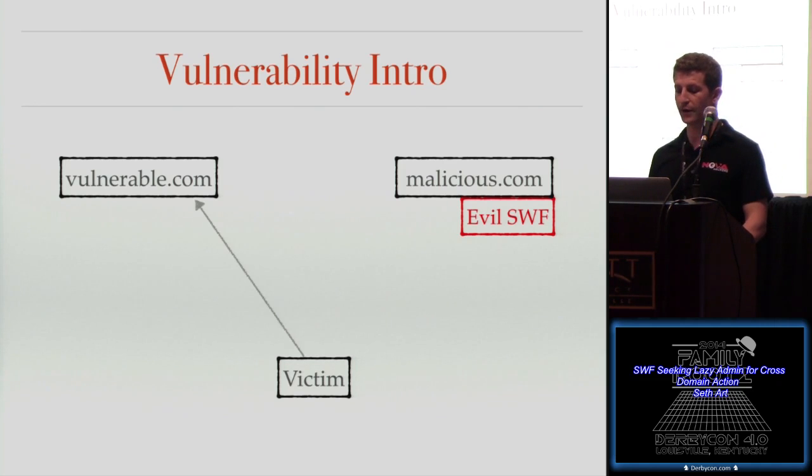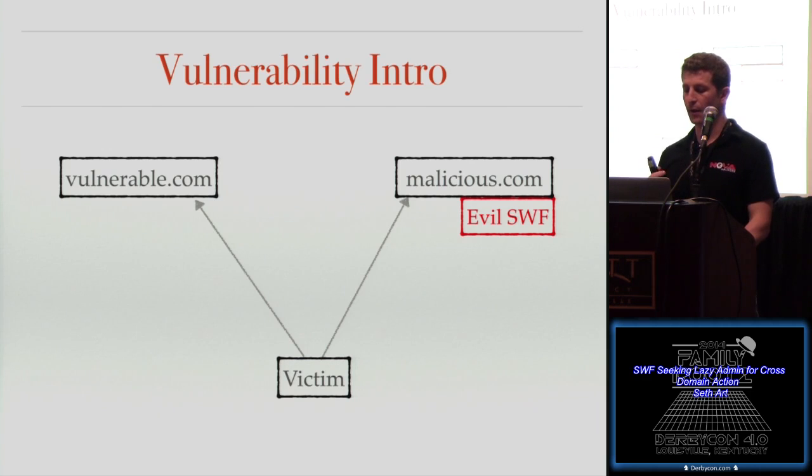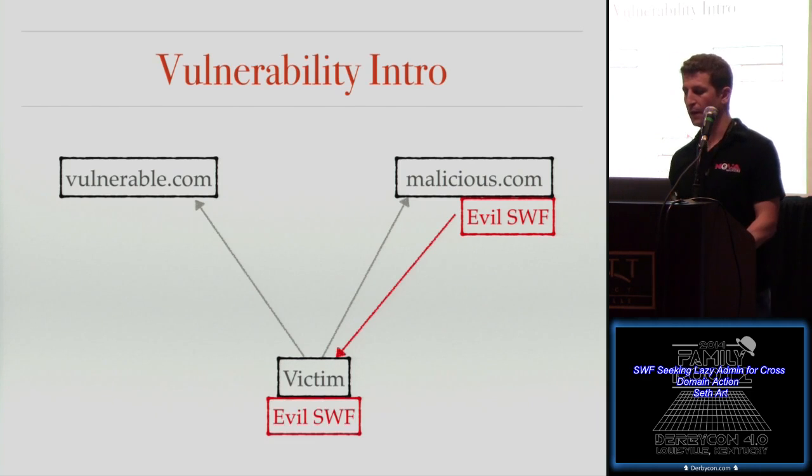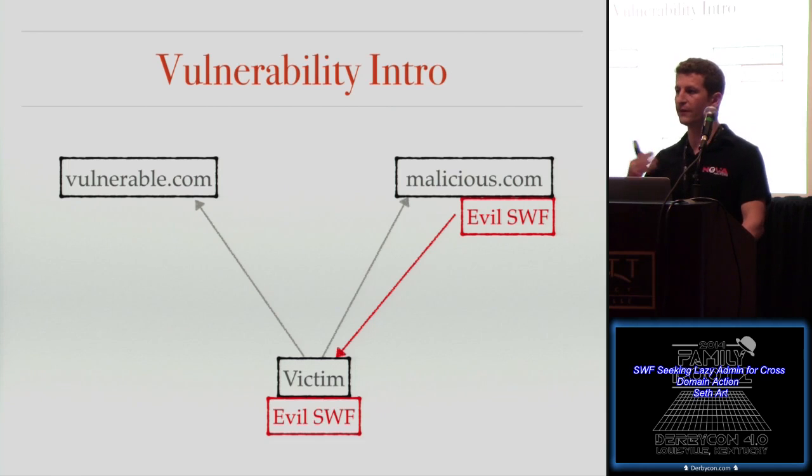What is required is that the victim needs to be authenticated with the vulnerable server, or if authentication isn't required, maybe have privileged access to that vulnerable server. The second requirement is that the victim has to somehow arrive at the malicious server. So phishing, watering hole attack, something like that. Now this arrow is showing that once the victim goes to the malicious server, they download the SWF, and now that SWF is executing in the browser of the victim.